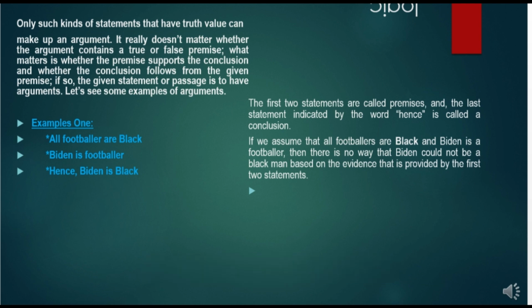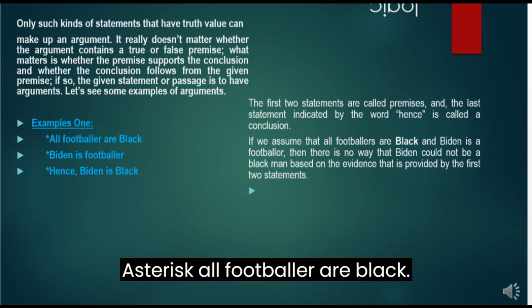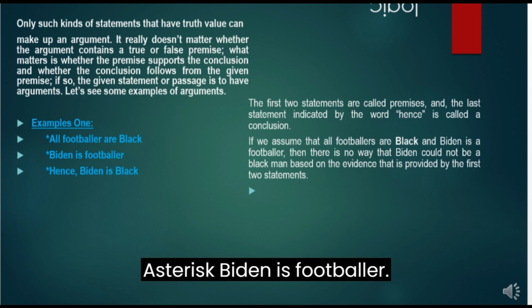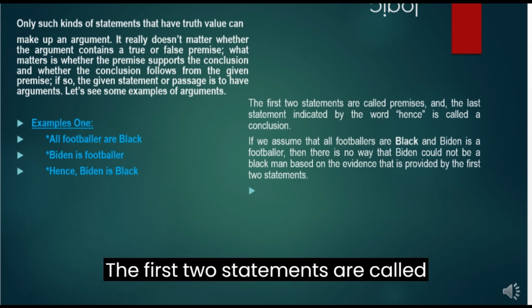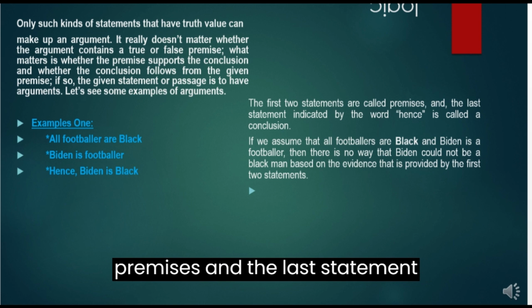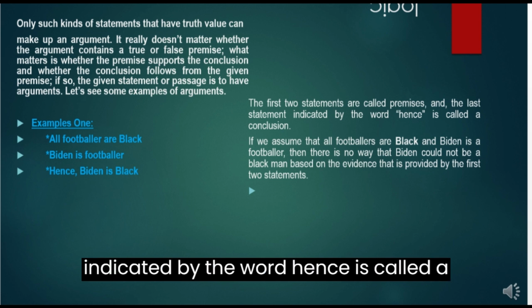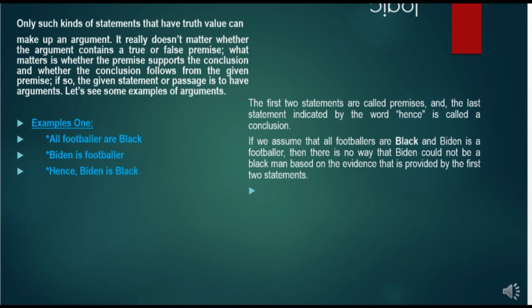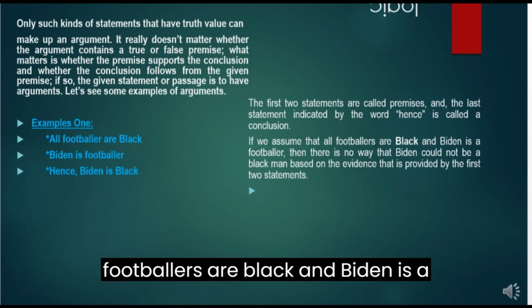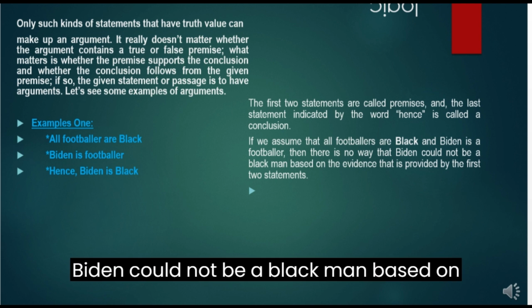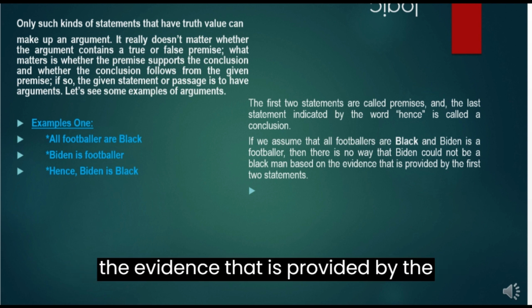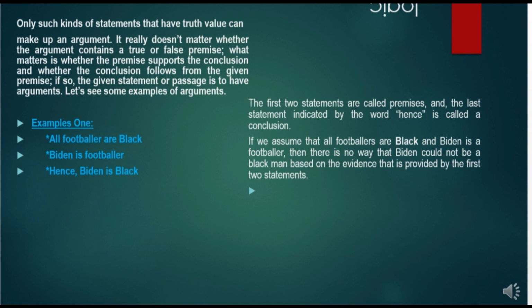Example 1. All footballers are black. Biden is a footballer. Hence, Biden is black. The first two statements are called premises, and the last statement, indicated by the word hence, is called a conclusion. If we assume that all footballers are black and Biden is a footballer, then there is no way that Biden could not be a black man based on the evidence that is provided by the first two statements.